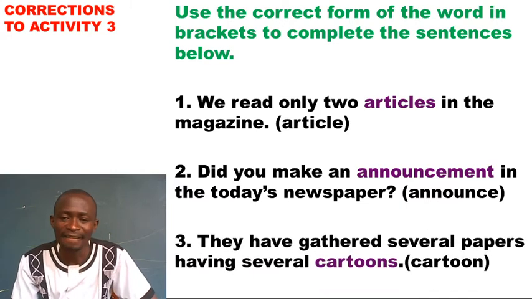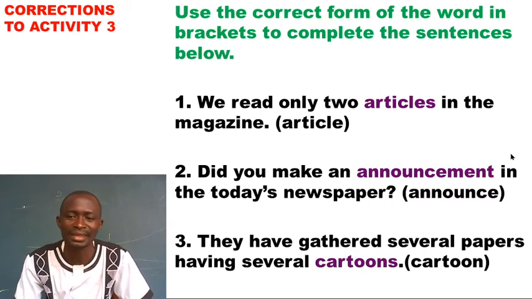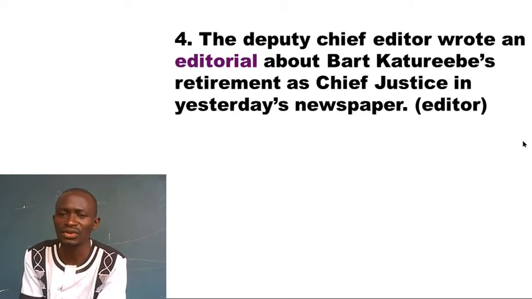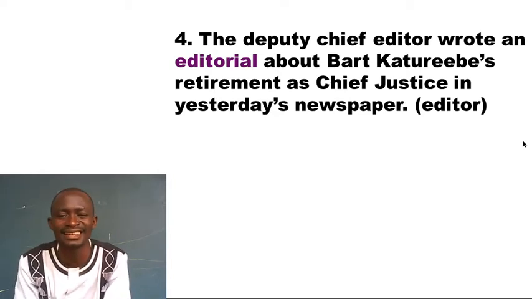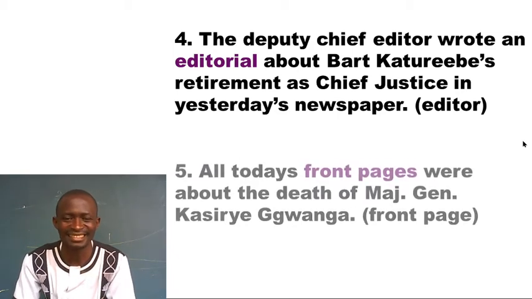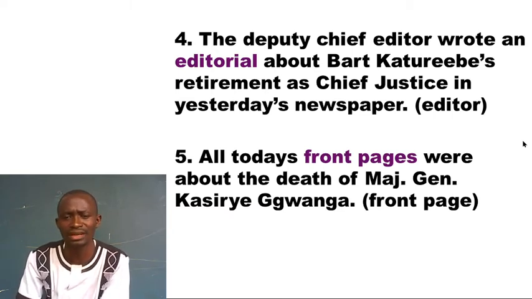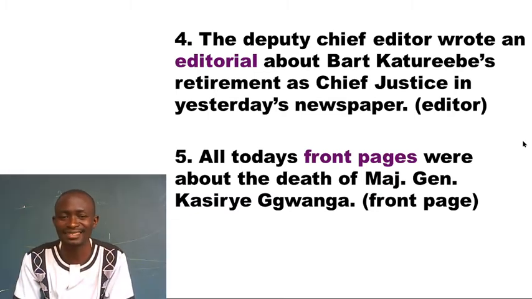Next number says, they have gathered several papers having several cartoons. Mark the word several. This tells us that the next noun should be in plural. So we say cartoons, several cartoons. That has been that, friends. Look at the next number saying, the deputy chief editor wrote an editorial about Bart Katureebe's retirement as chief justice in yesterday's newspaper. Hope you got it right. Good. Next number says, all today's front pages were about the death of Major General Katureebe. All today's front pages. As simple as that, friends.